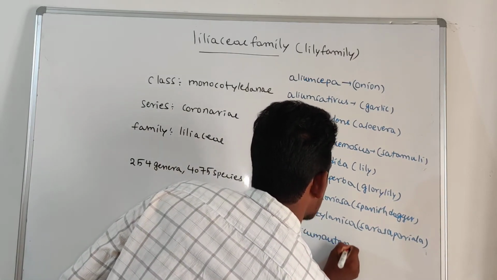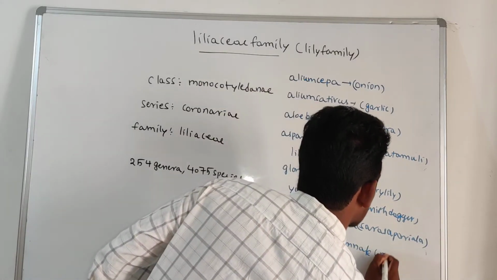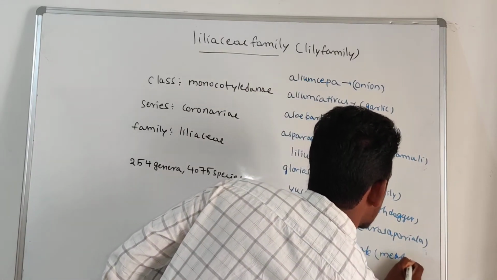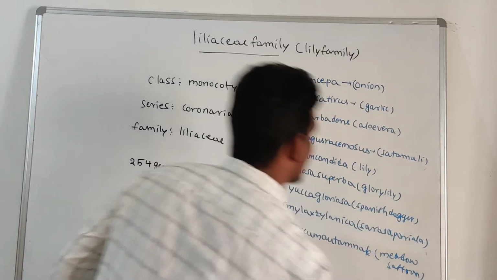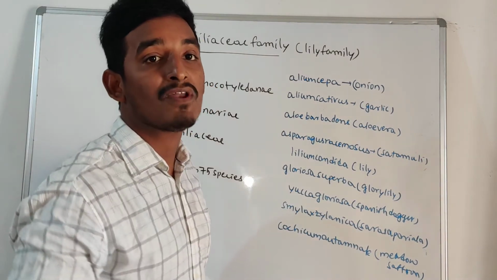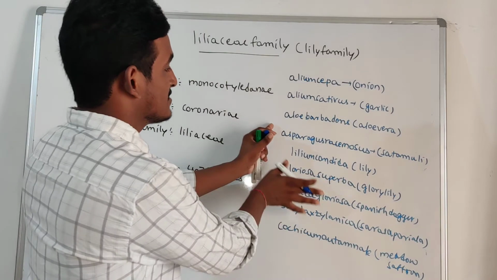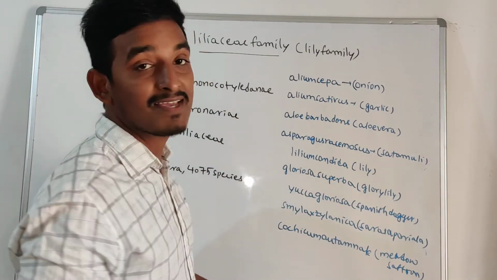Colchicum autumnale, that is meadow saffron. From it we extract colchicine, a chemical which is helpful to induce polyploidy. So these are some important plants belonging to the Liliaceae family.